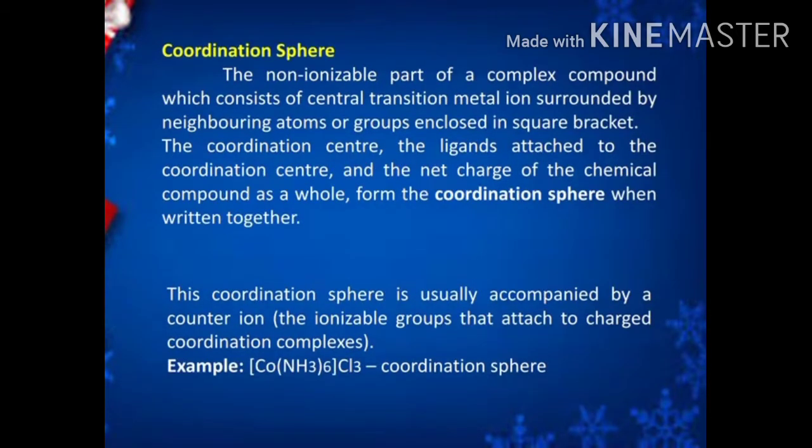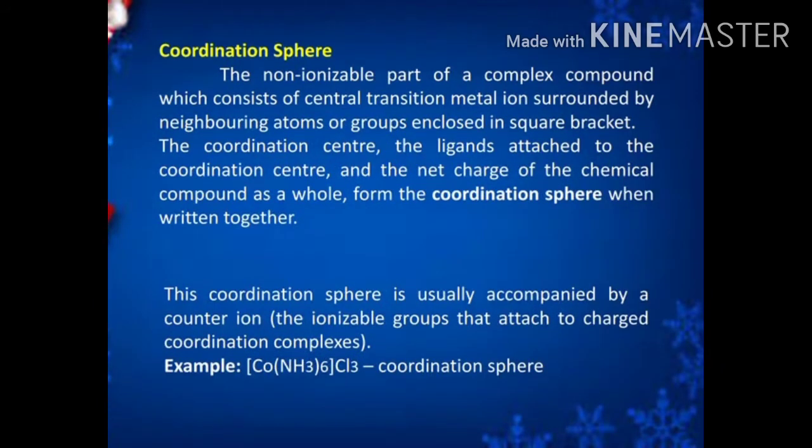So the next term is coordination sphere. Already we have discussed this term. It is the non-ionizable part of the complex compound, which consists of the central transition metal ion surrounded by the neighboring atoms or groups, enclosed in square brackets. So this coordination sphere contains the ligands and the central metal atom.